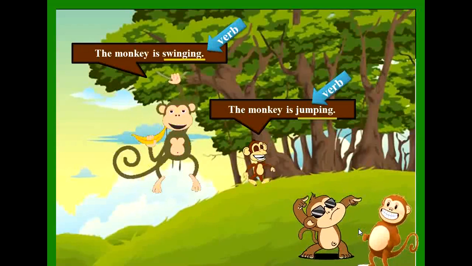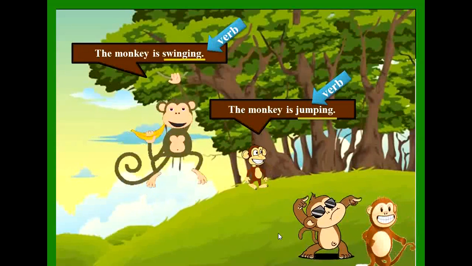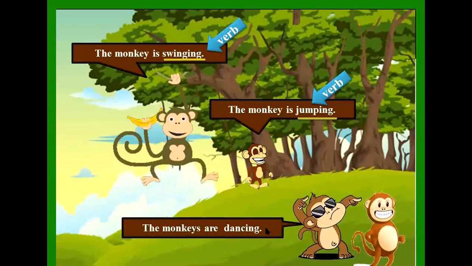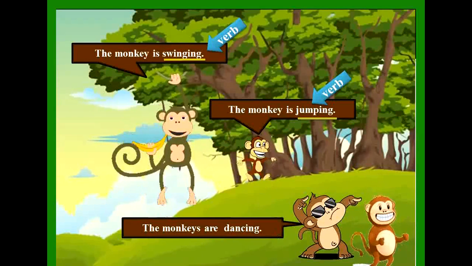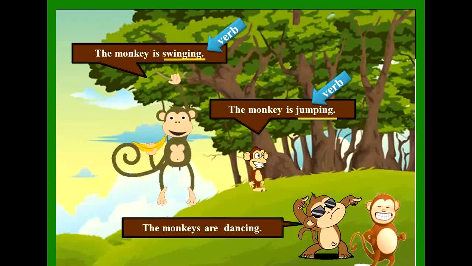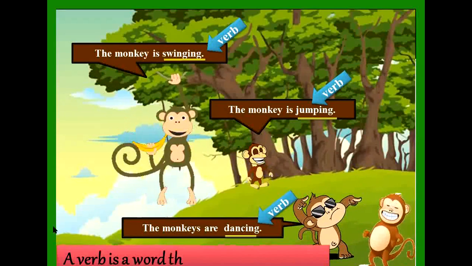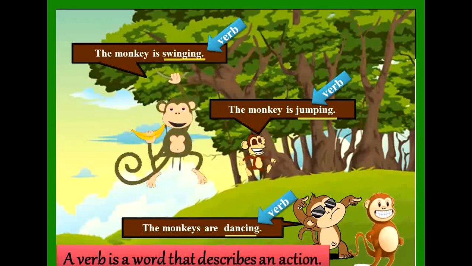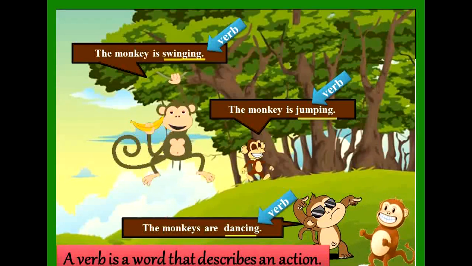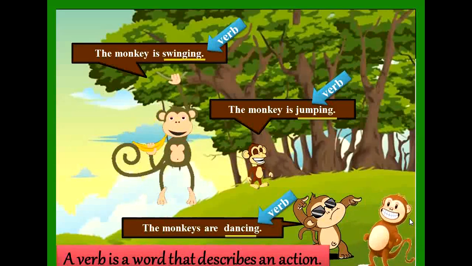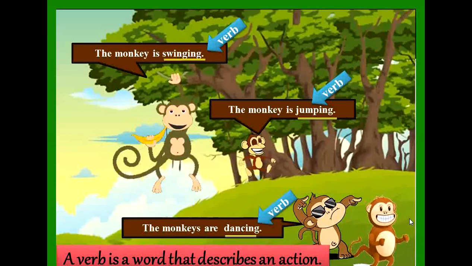Now look here, children. What are these monkeys doing? They are dancing. So the word dancing describes the action done by the monkeys. So what is a verb, children? A verb is a word that describes an action. So now you know what a verb is. Children, let's now find out what adverbs are.